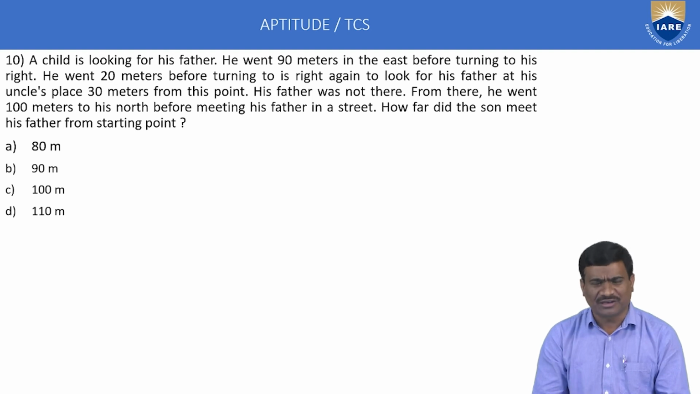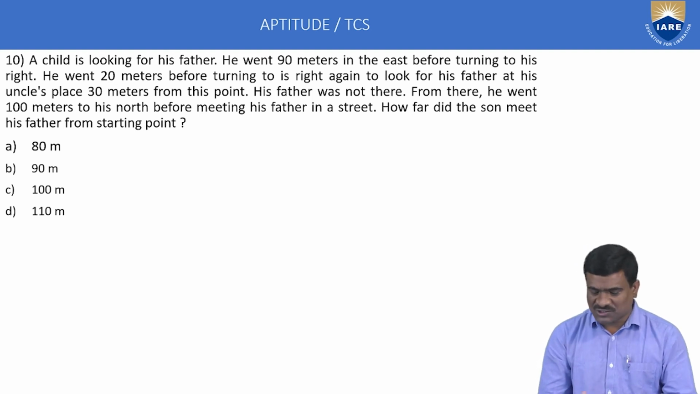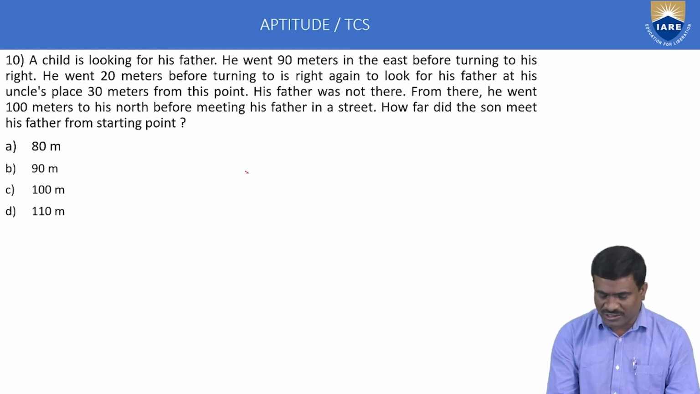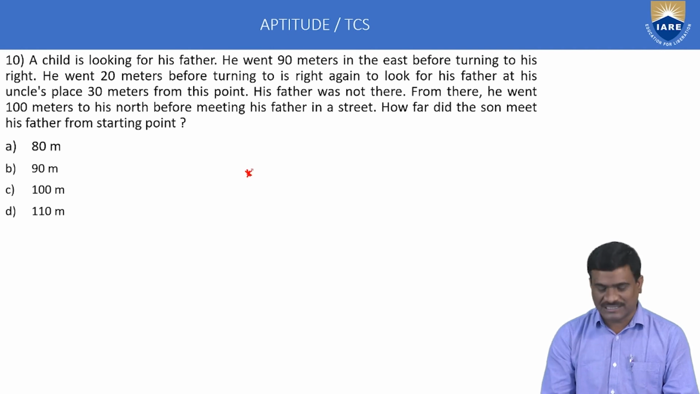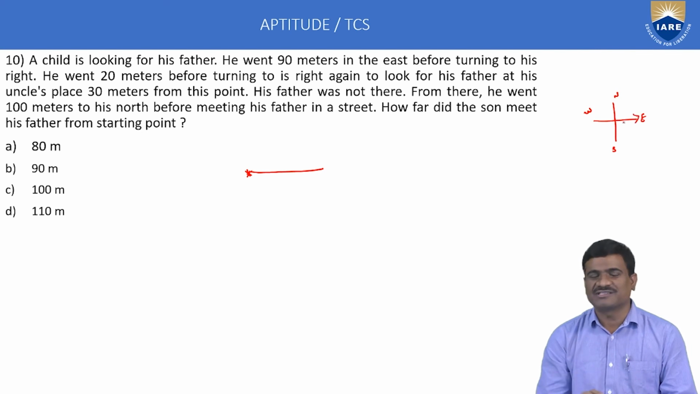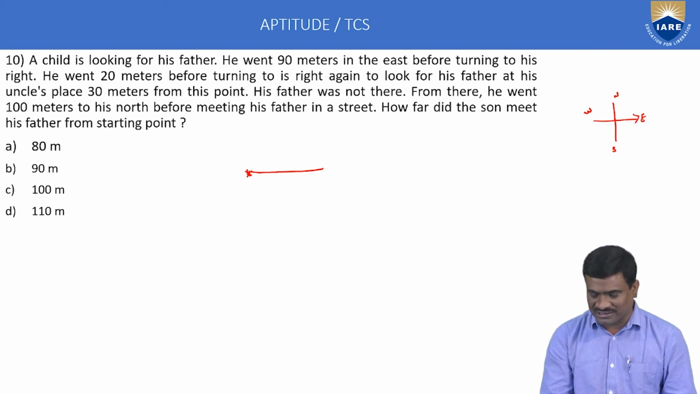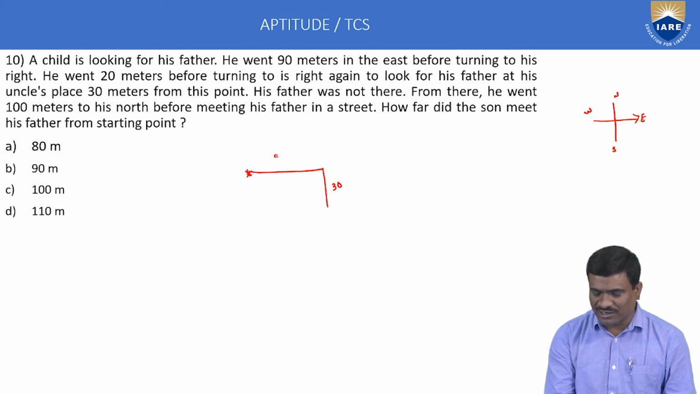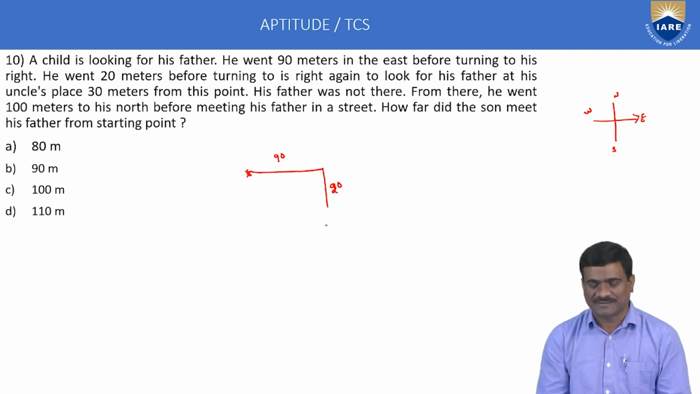Just draw the diagram. A first point. Suppose this point is the child's place, the first starting point. And he went 90 meters in the east. Here directions are important: east, west, north, south. First one east 90 meters. Before turning to his right, again turning to right. This is called right, 30 meters. This is called 20 meters. 90 meters are 90. This point, this is called 20 meters.